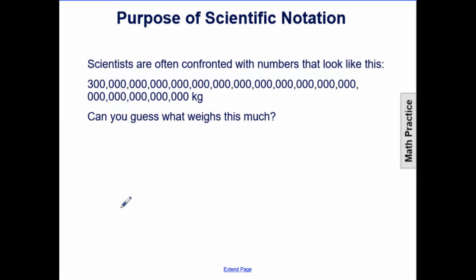Scientists are often confronted with numbers that look like this. Can you guess what weighs this much? It's even hard to guess how to even say this number, let alone think about what weighs this much. I mean, if it were just 2 zeros, we would have 300. Or adding 5 zeros, 300,000, 300 million, 300 billion, 300 trillion. But there are a total of 53 zeros. That's an extremely large amount of weight, of kilograms. So we need an easier way of saying and writing this number.